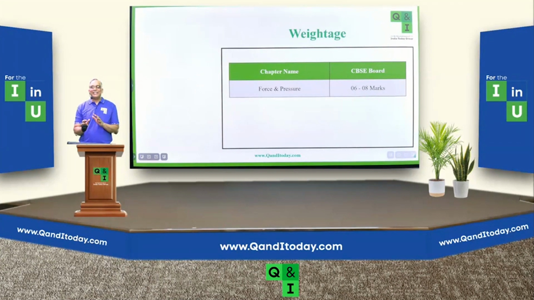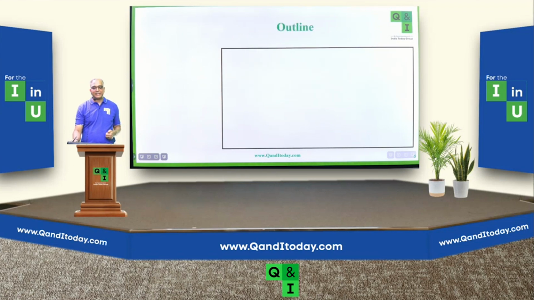I say a range because every school will have a different approach in the annual exam. So out of 80, 6 to 8 marks is from force and pressure, and the questions would be from this chapter. Now let's talk about the outline. What are we going to learn today in the class?